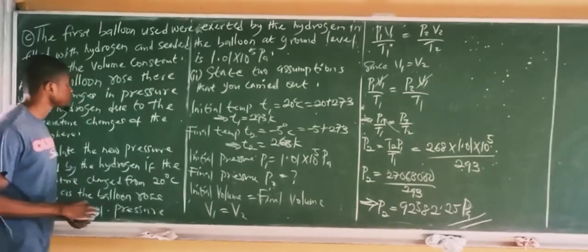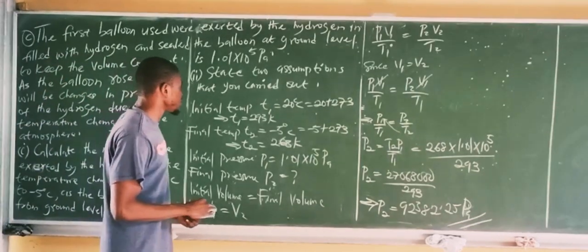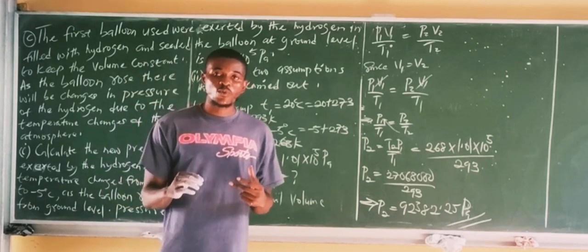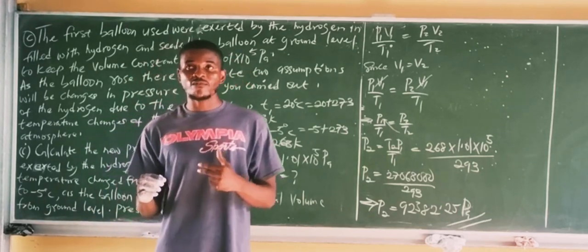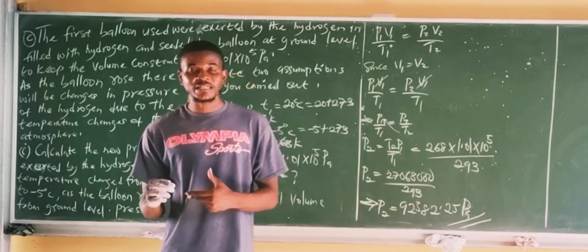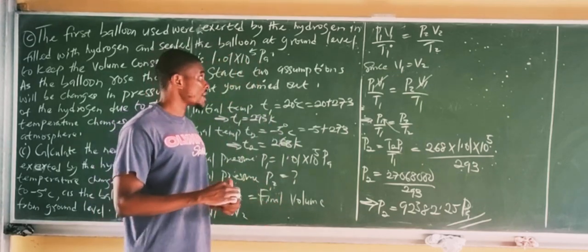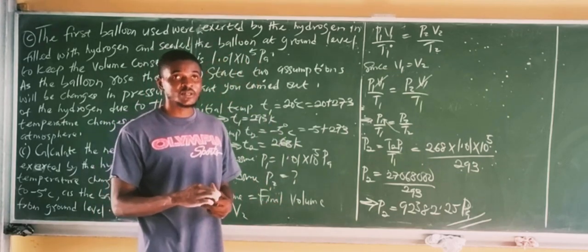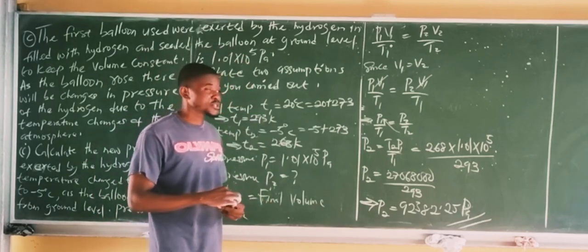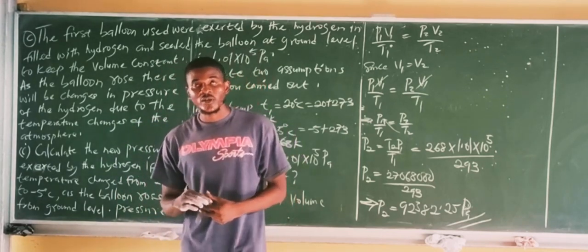At constant volume. Alright, so the next question is to state two assumptions that you carried out. The first is that volume was kept constant. So if volume is kept constant, it means that the initial volume is equal to the final volume. That's the first assumption carried out. Then the next assumption carried out is by applying the ideal gas equation, which is that P1 V1 over T1 equals P2 V2 over T2, which is invariably the equation of state for an ideal gas. Alright guys.